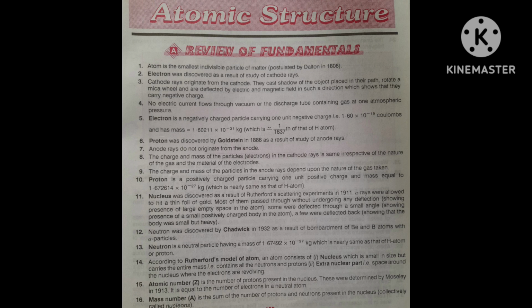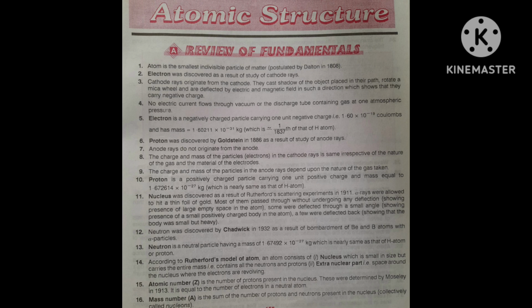Mass of electron is equal to 1.60211 into 10 to the power minus 31 kg, which is approximately 1 upon 1837th of that of H atom.